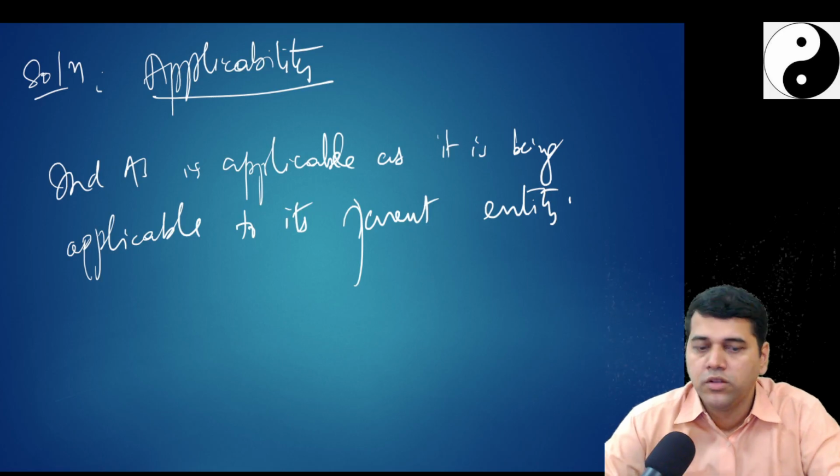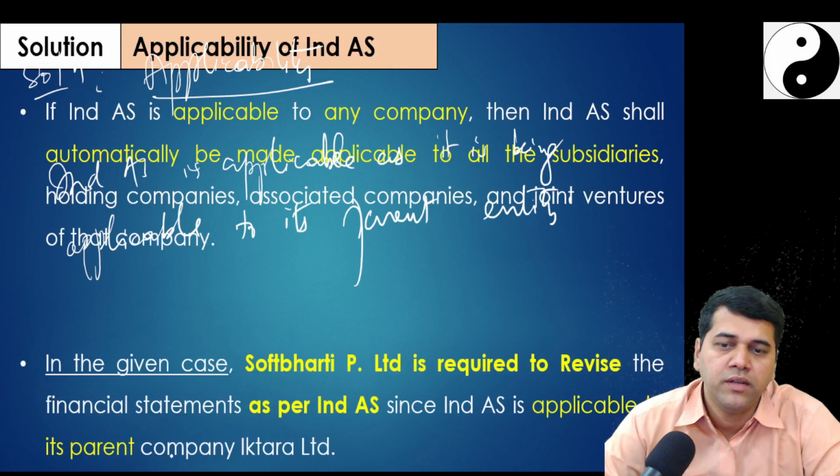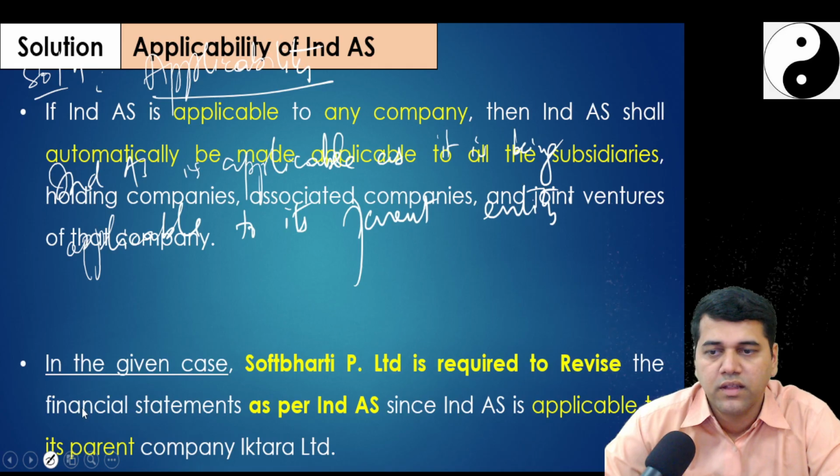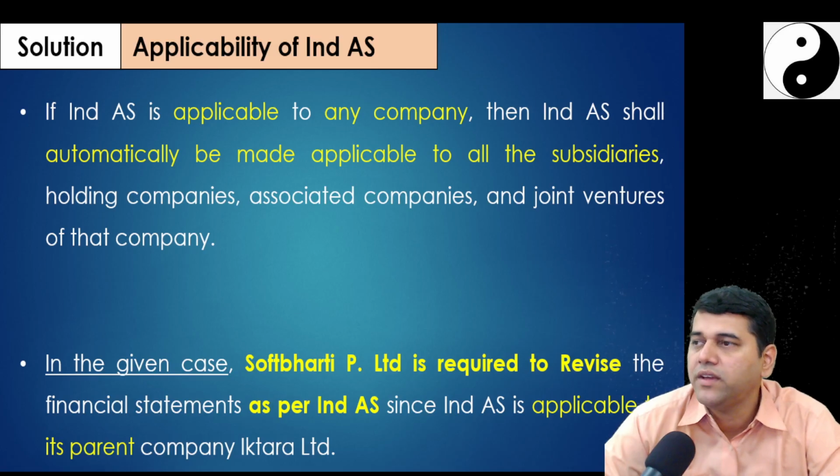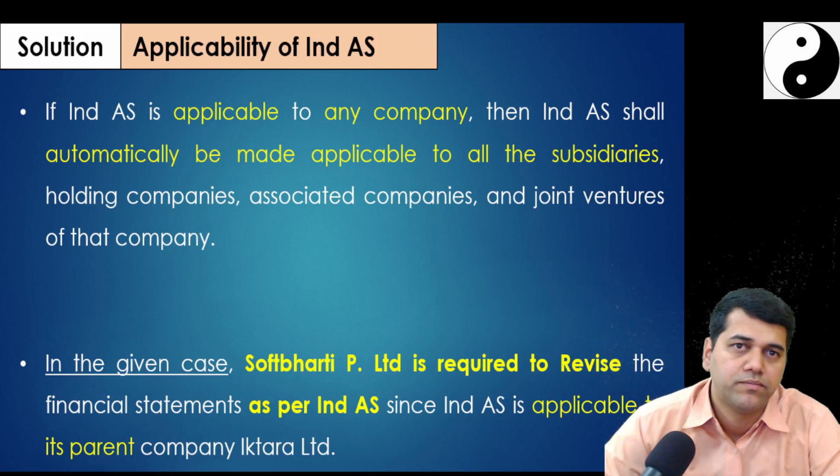Followed, no? So we have to prepare the financial statement in the given case as what is applicable to its parent, that is under Ind AS. So first you would say Ind AS becomes applicable.